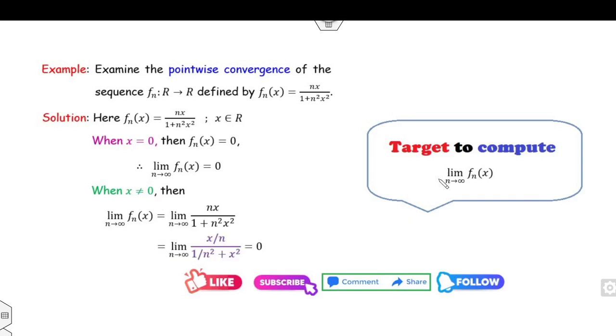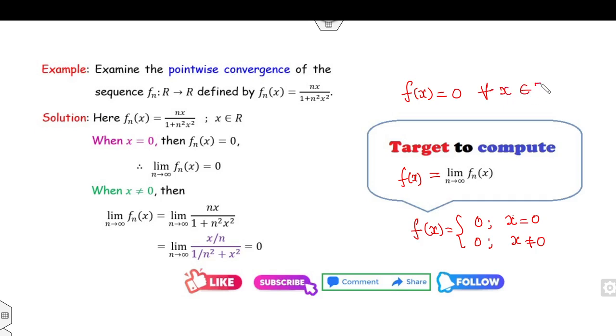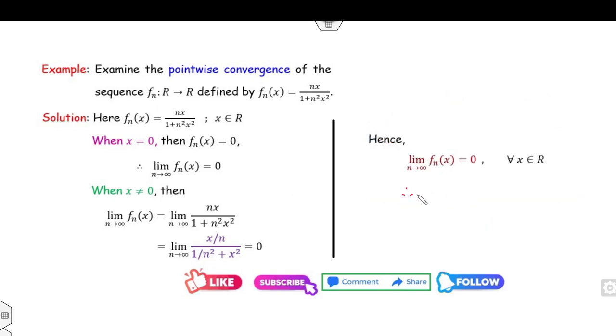Fine. So what is f(x)? If I call this number f(x), what is the obtained value? It is 0 if x is equal to 0, and if x is non-zero, it is again 0. So what you can say is that f(x) is 0 for all x in the domain R. Therefore, fn(x) converges to 0 pointwise.